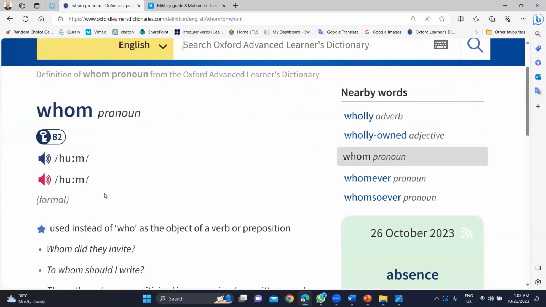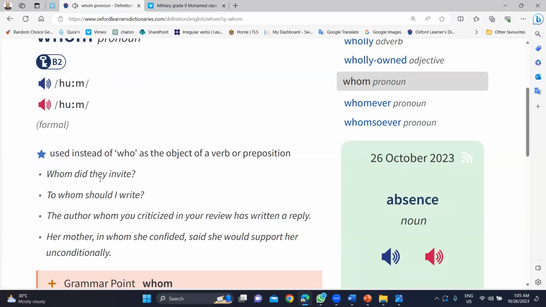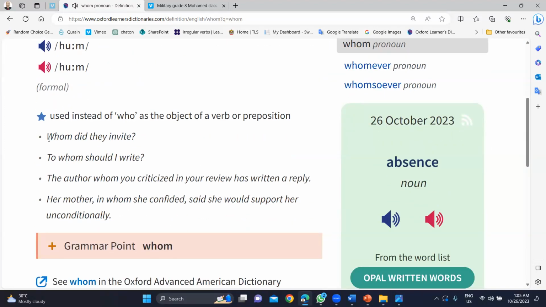So if we go to whom, is it going to be the same? No. Whom? Look, whom did they invite? So we can use who or whom here because we don't have prepositions. But if we have a preposition, look, with whom, it must be at the beginning.